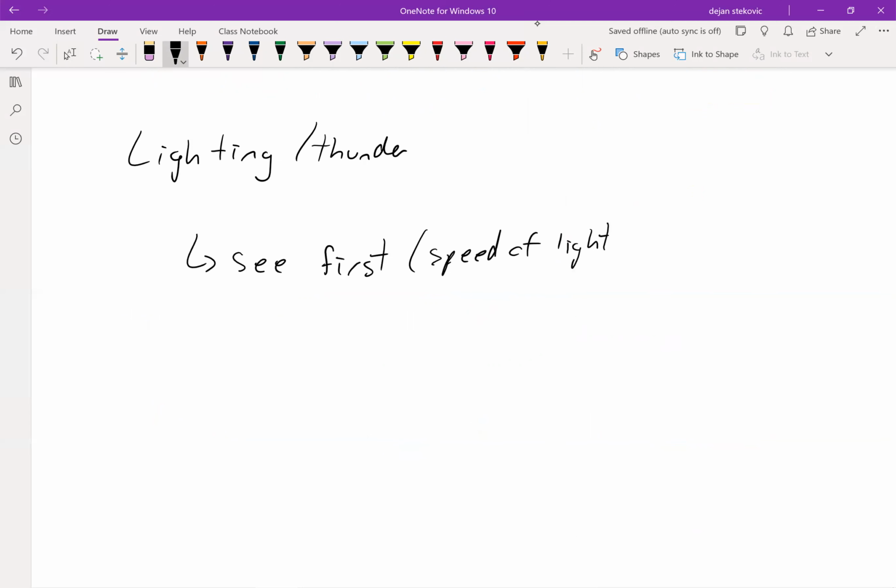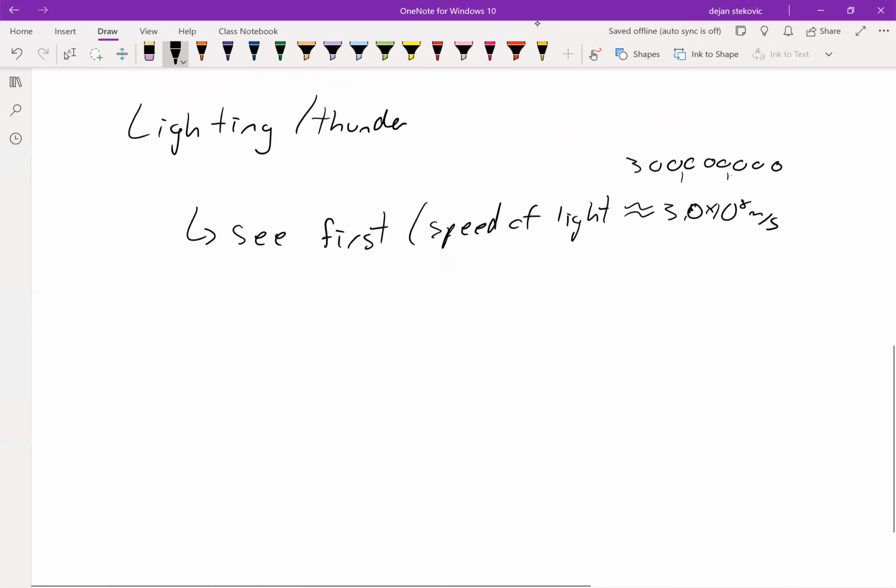The speed of this wave through the electromagnetic field is approximately 3.0 times 10 to the 8 meters per second, which, with 8 zeros, is 300 million meters per second.